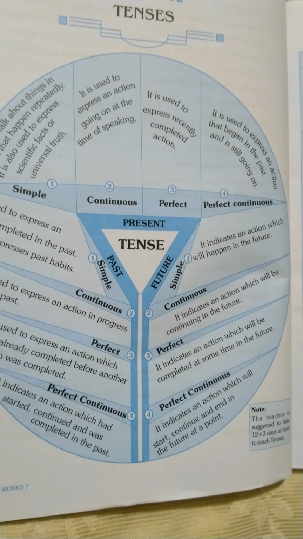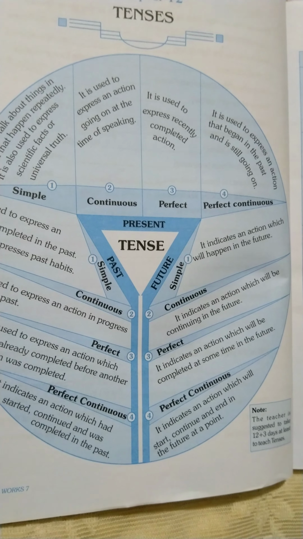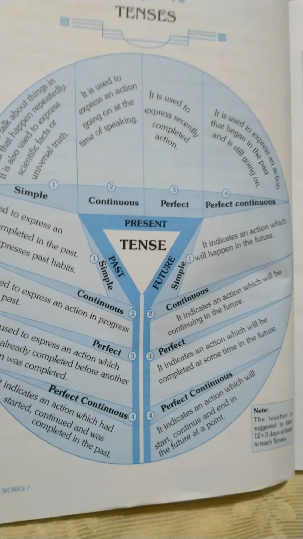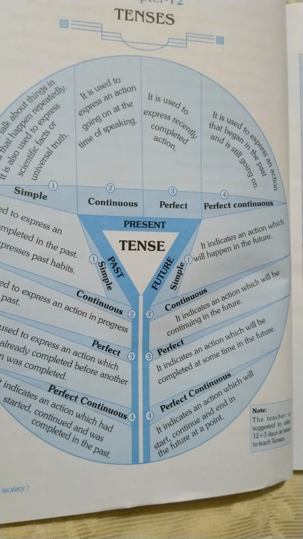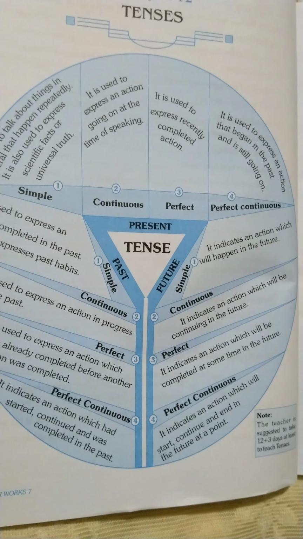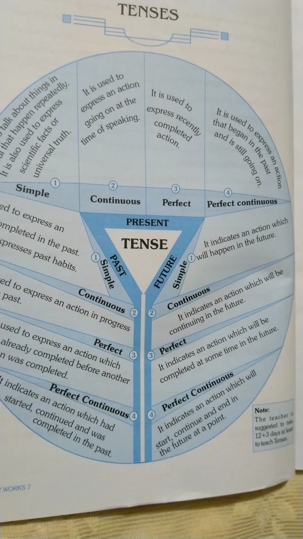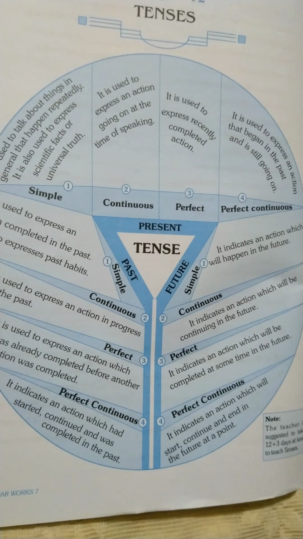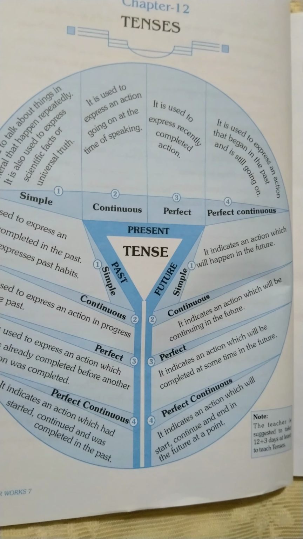Now future perfect indicates an action which will be completed at some time in the future. That action will be finished at a particular moment or specific time in the future, and it will not go on further.